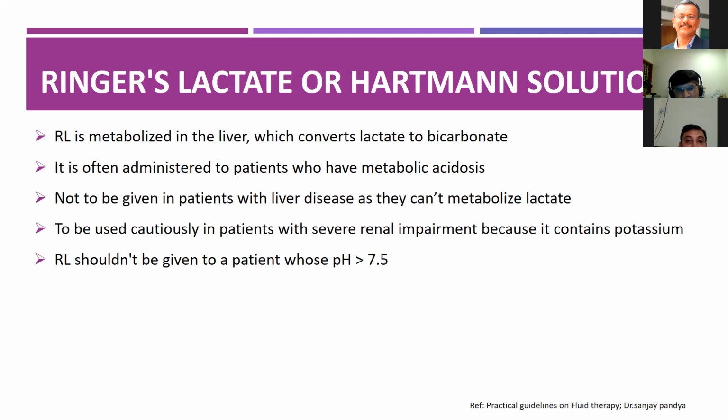It should be cautiously given in severe renal impairment patients because it contains potassium. And RL should not be given to patients in whom the pH is more than 7.5. Why, Pawan? Sir, because the lactate is converted into bicarbonate, so it further causes metabolic alkalosis. Correct. So it's a fluid of choice in treating patients with metabolic acidosis.